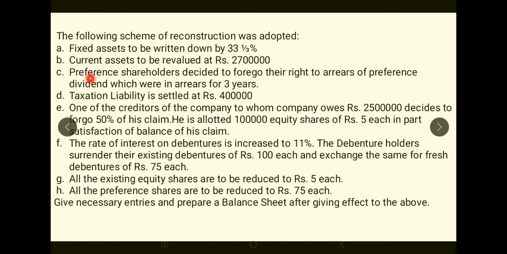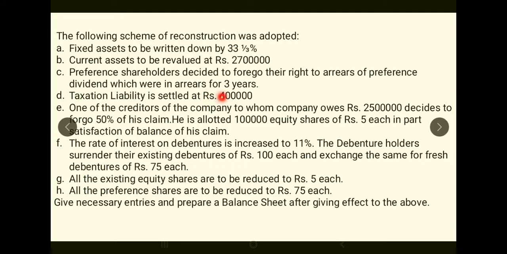Okay, preference shares decided to forego their right to arrears of preference dividend, which were in arrears for 3 years. Whenever preference shareholders forego their right to arrears of preference dividend, there will be no entry for that. Only if you make a payment or you issue shares in return for the preference dividend, in that case you will be getting a journal entry, whereas for preference dividend foregone, there will be no entry at all. So for this adjustment there will be no entry because it's just foregone and there is no payment made in the form of shares or in cash.